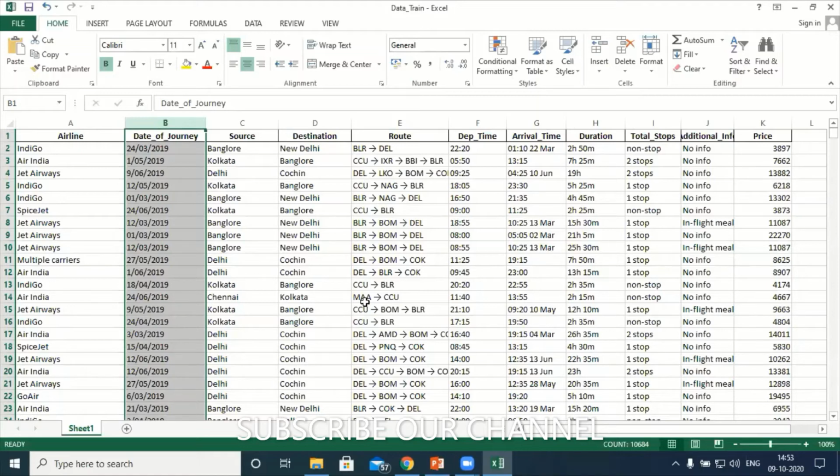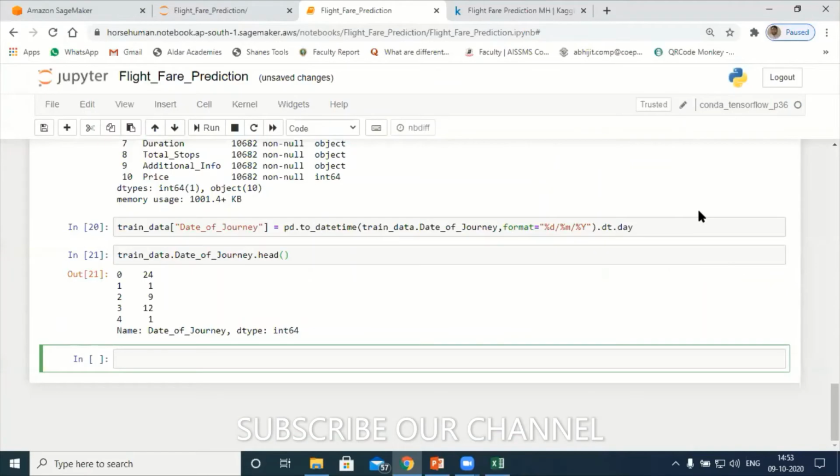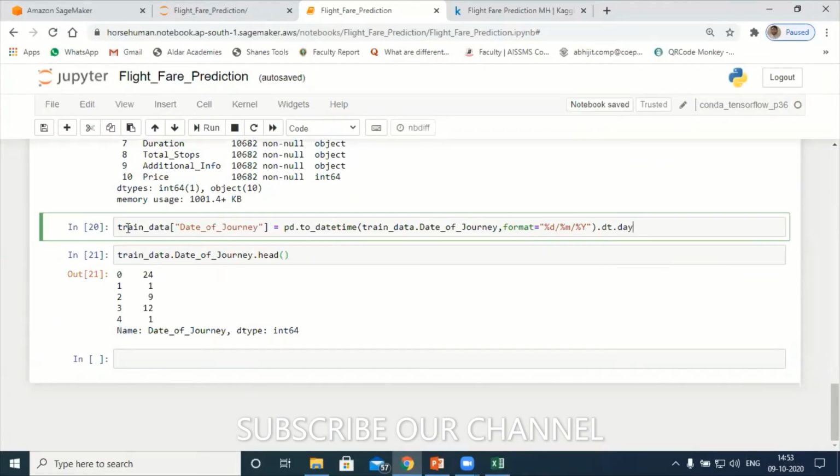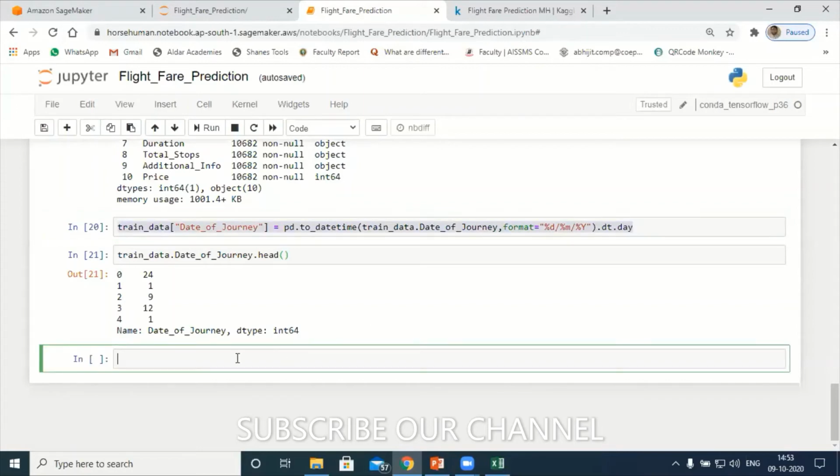Okay, let's dive into our Jupyter notebook now. Here what I will do, let me copy the same thing and paste this one. I'll give the column name journey day.